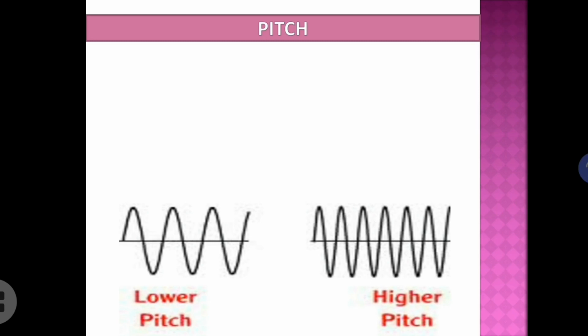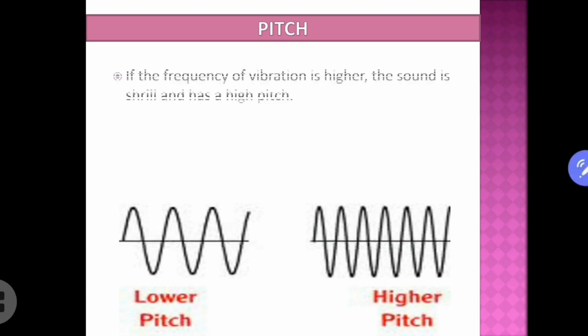So the number of waves, or number of oscillations, or number of repetitions decides the pitch of the sound. That means the frequency. Okay, and if the frequency of vibration is higher, the sound is called a high pitch sound, or it is a sound with more shrillness. Okay, more shrill sound you can produce if you are able to produce a high pitch sound.